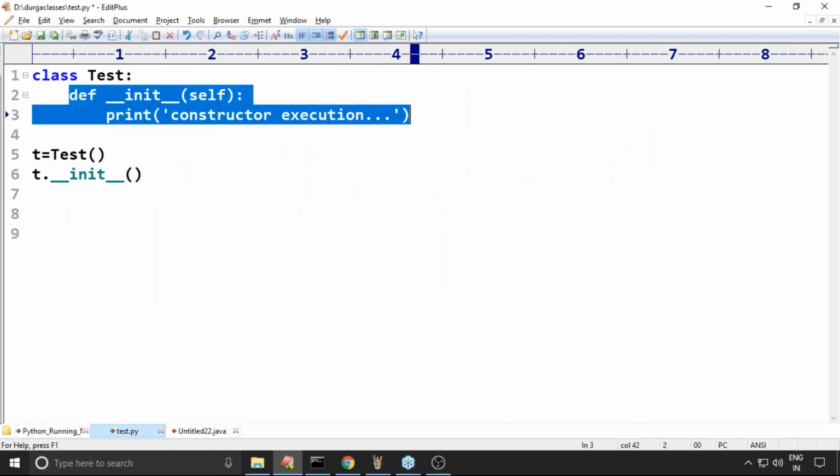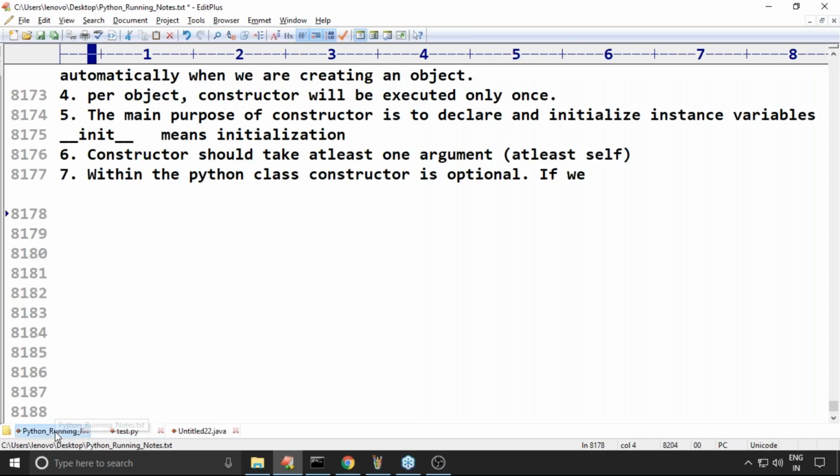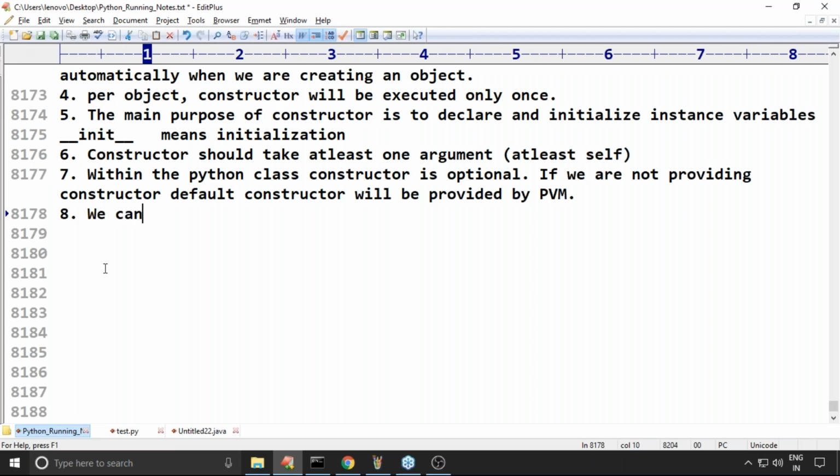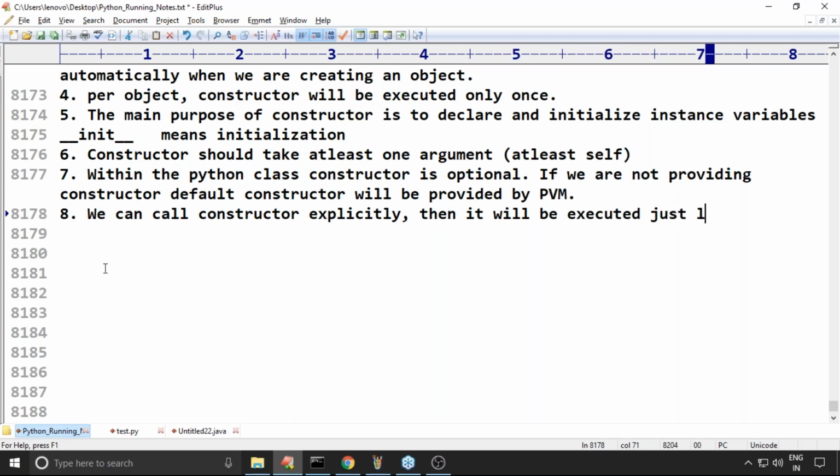The answer is yes. We can call the constructor explicitly, and it will be executed just like a normal method.